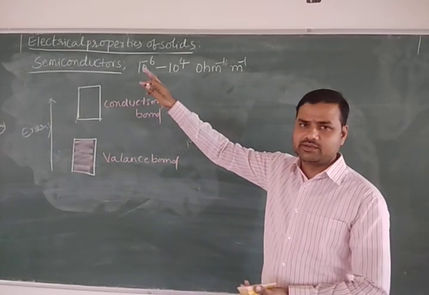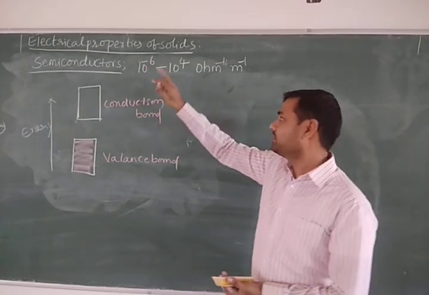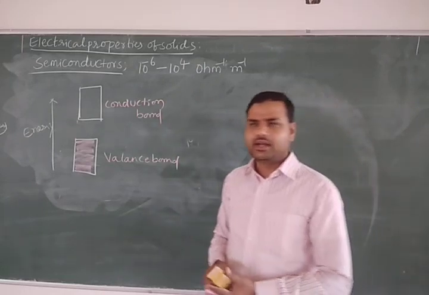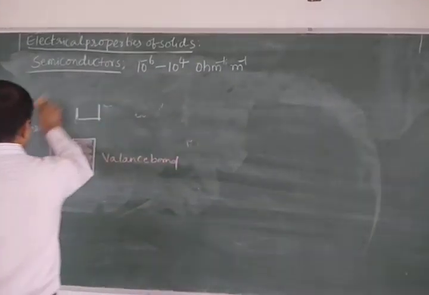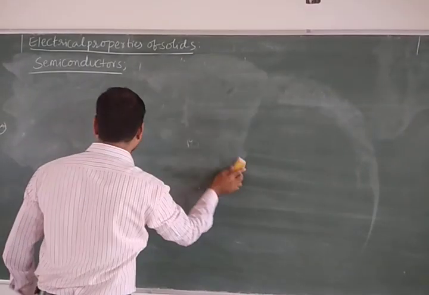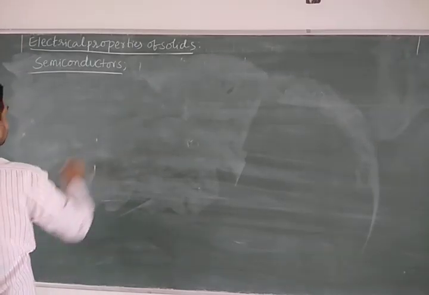Semiconductor. And what is the range of conductivity? 10 to the power of minus 6 to 10 to the power of 4 ohm inverse meter inverse. Okay, and now semiconductors again of two types. Semiconductors are again classified into how many types? Two types. And what is the classification of the semiconductors?